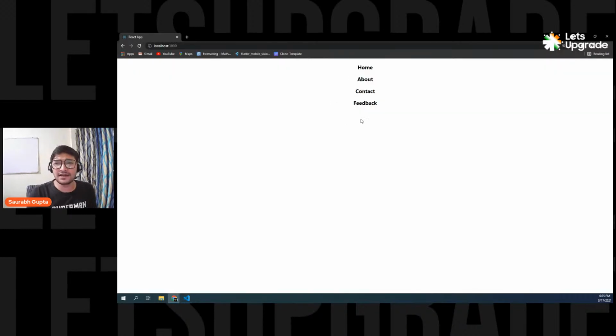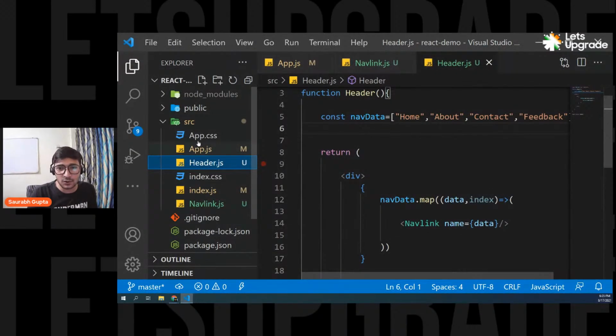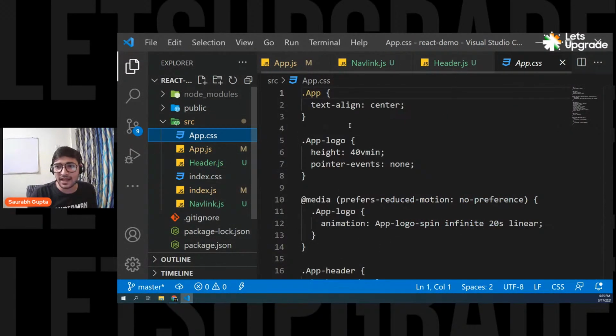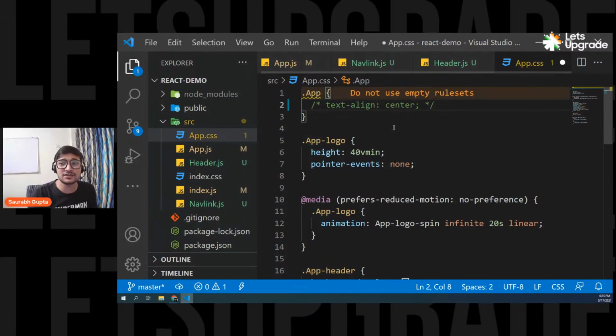One thing you can see here, guys, is that everything we are creating is going in the center. I don't want this. It's happening because there is a CSS line in the React file that is doing it. So let's remove that. Let's go to App.css, and you have this text-align center. Simply comment this out because this is moving everything to the center.